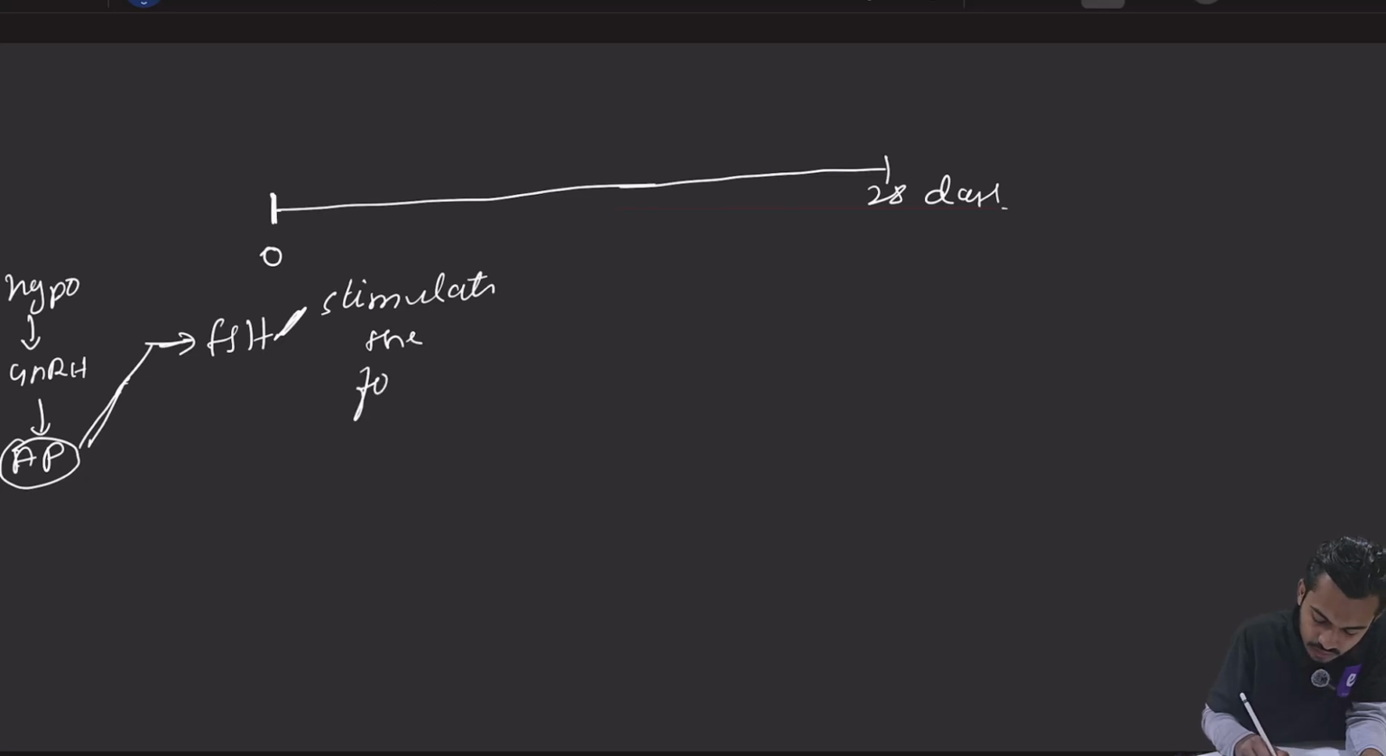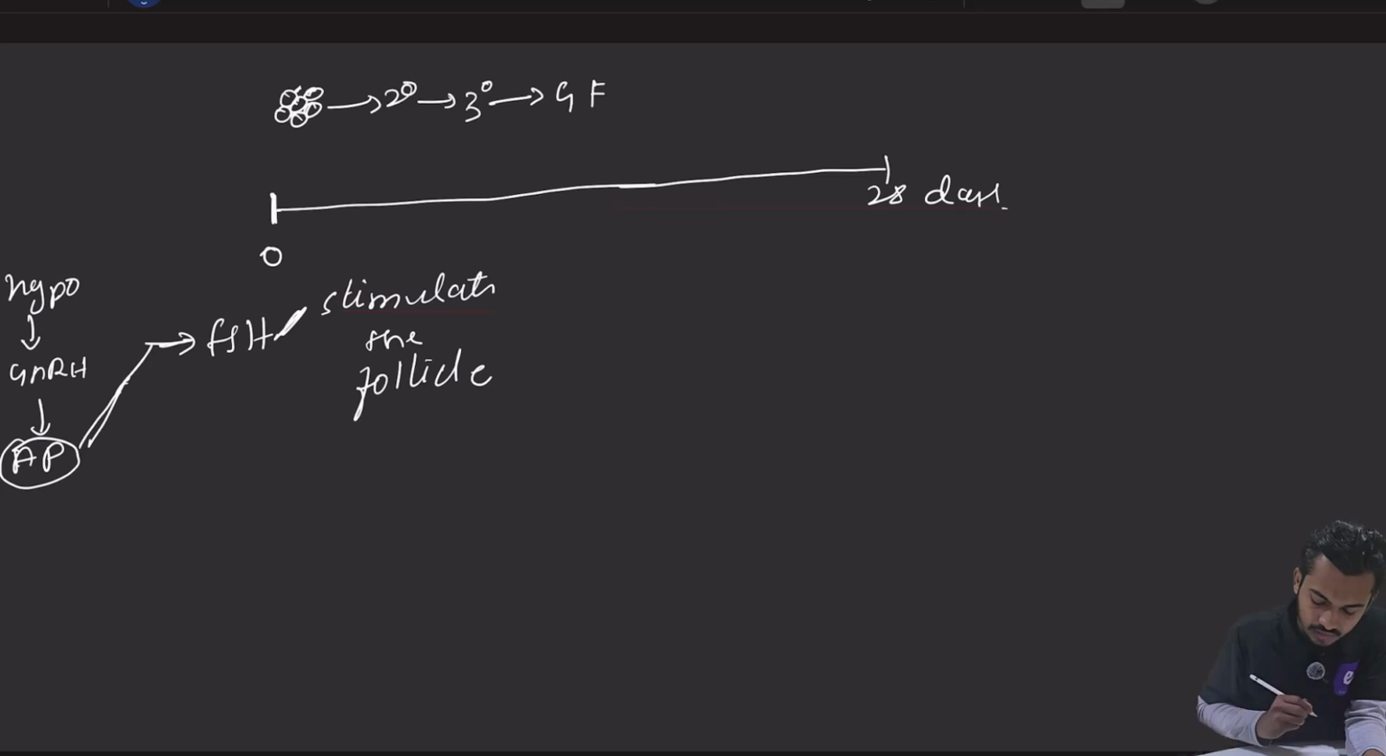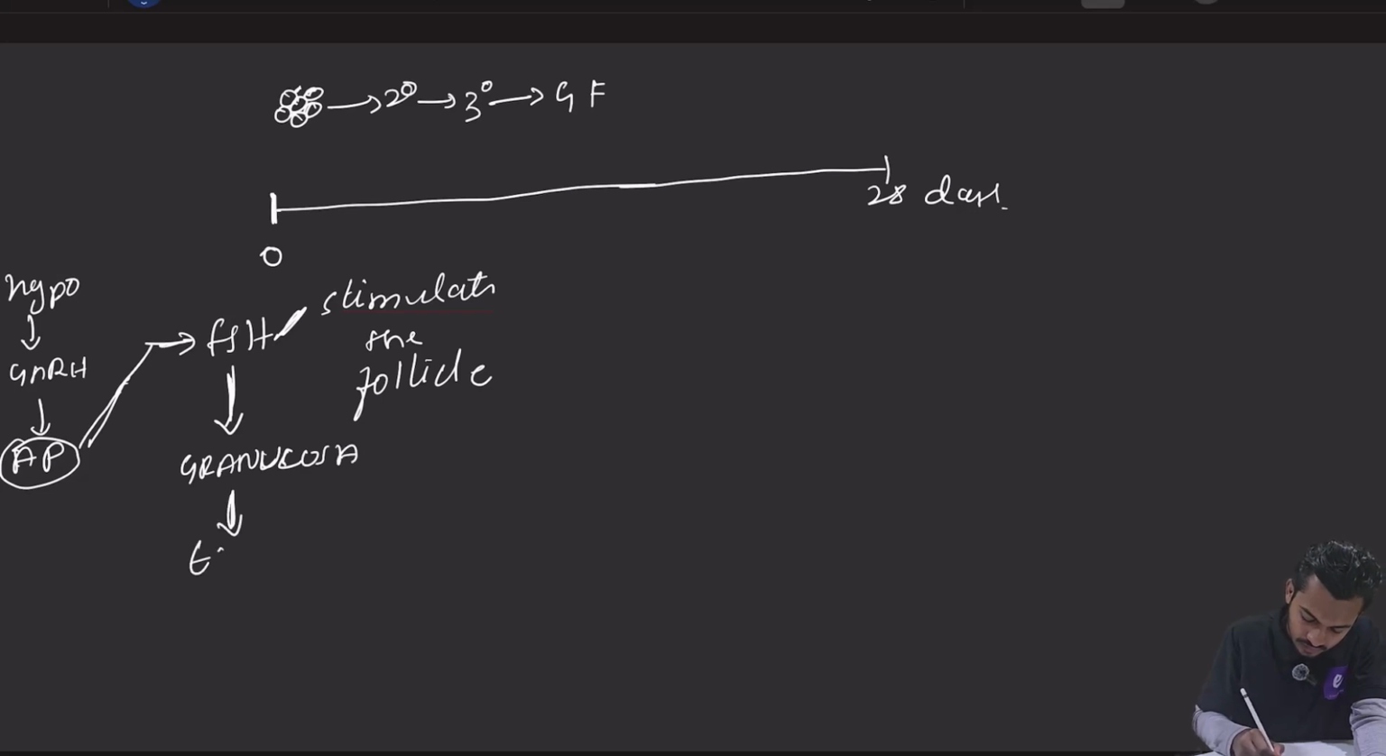जिसकी वजह से क्या होगा दोस्तों? There will be development of follicles. So development कैसे होगा? So this is your primary follicle. Primary follicle will become secondary follicle. Secondary will become tertiary follicle. Tertiary will become Graafian follicle. The second function of FSH क्या है दोस्तों? It will stimulate the granulosa cells. So these granulosa cells will release estrogen.